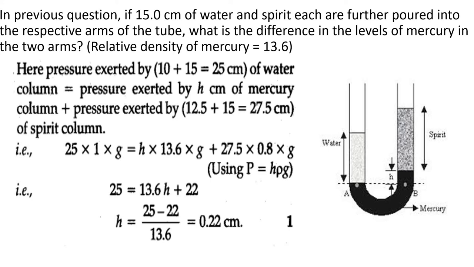So what you will get: 25 is equal to 13.6 H plus 22. Or H is equal to (25 minus 22) by 13.6, which is equal to 0.22 centimeter. So the difference in the levels of mercury in the two arms is 0.22 centimeter.